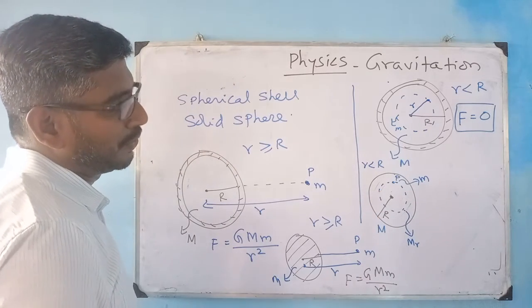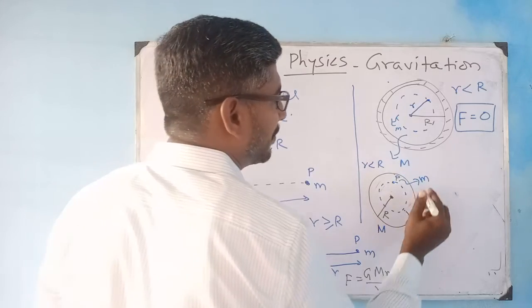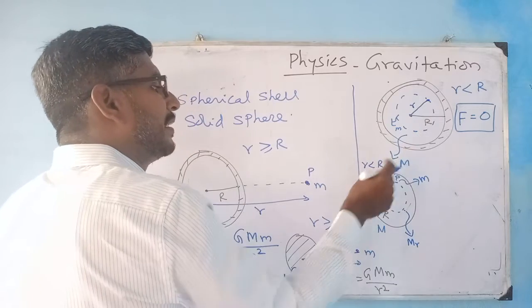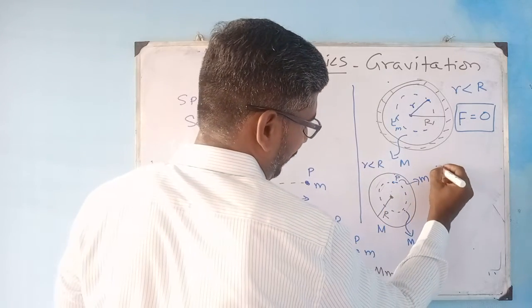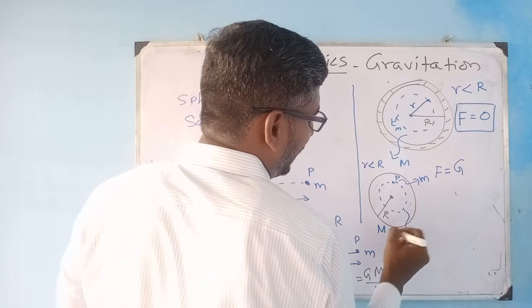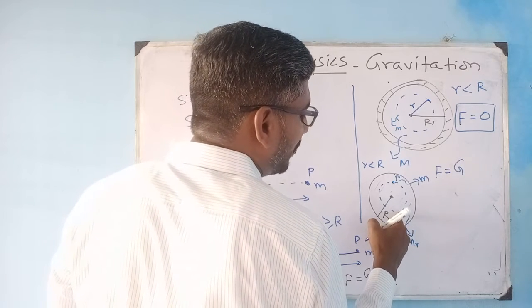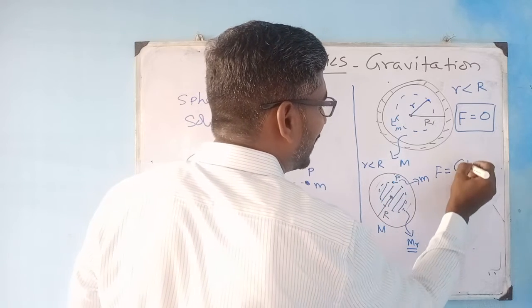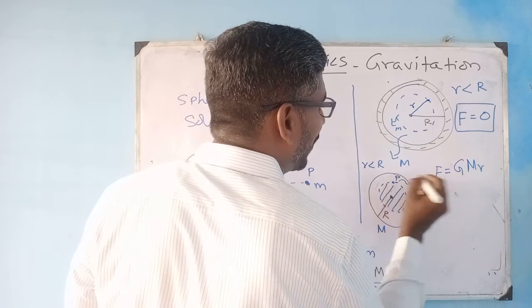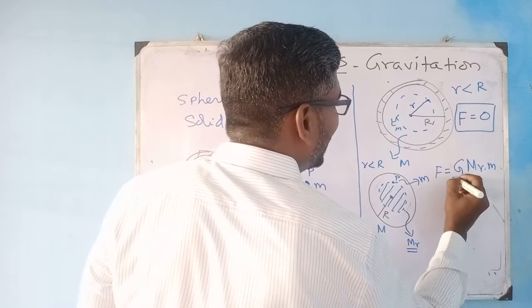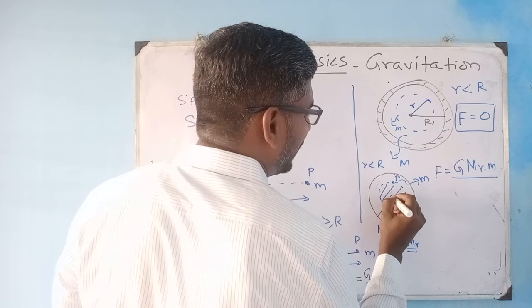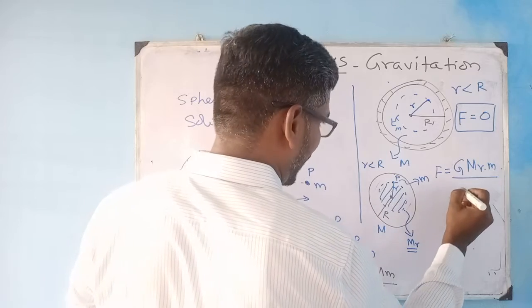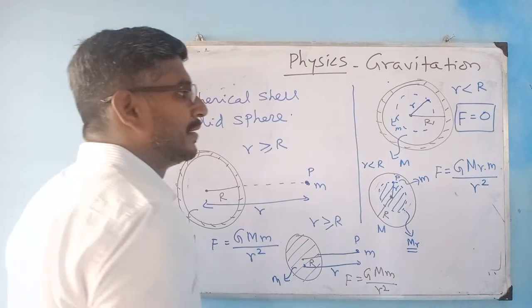I want to calculate the force when an object is lying inside the solid sphere. Now the force between these two is not zero. Only in a spherical shell, when an object is lying inside, it is zero. When you take a solid sphere, F is equal to G, and the masses I am going to consider are M of r into the point mass m, divided by the distance from the center, small r, squared.